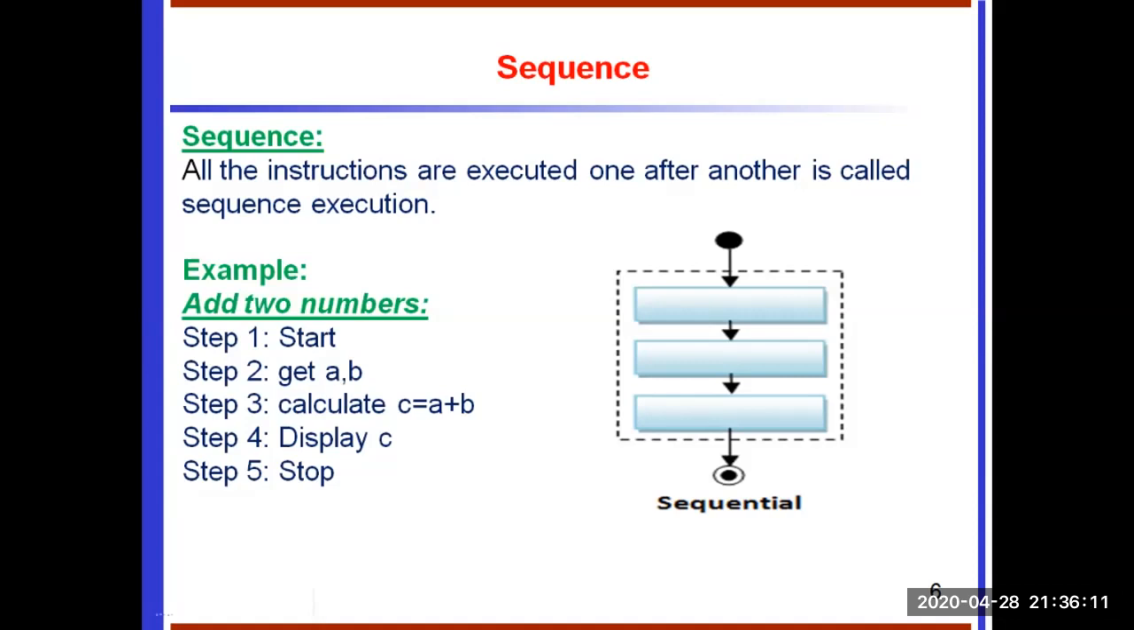So the logic flow is a top-down approach. The sequence executes from top to bottom. See this example of an adding two numbers algorithm. We first start the program, get A and B values, calculate A and B, display the result, and stop the program. This is the way of execution. So first execute step 1, step 2, step 3, step 4, step 5. This is called sequence of execution, one statement executes after another. So this is a simple logic diagram. This is called a sequence statement.